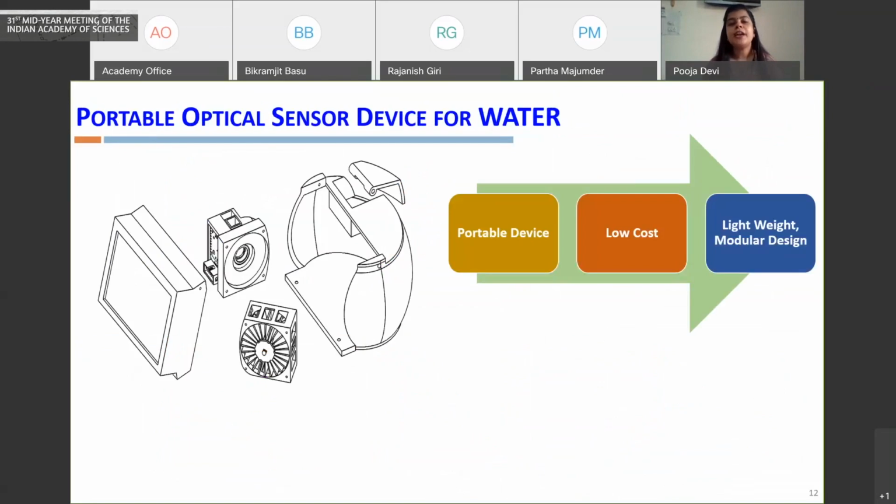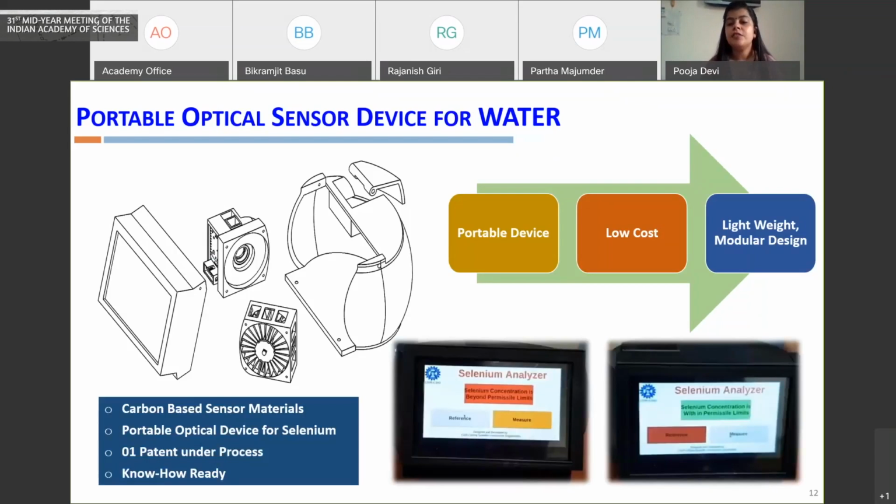The plus point of this portable optical device is that, first of all, it is portable, can be used in the field, it is affordable, and it is a modular device. It's modular in the sense that several other parameters can be integrated into the same device. So it can be used as a multi-parametric device for multi-parameter analysis in the field.